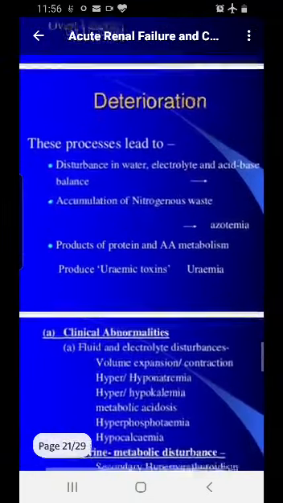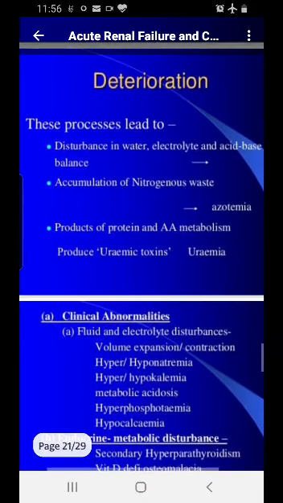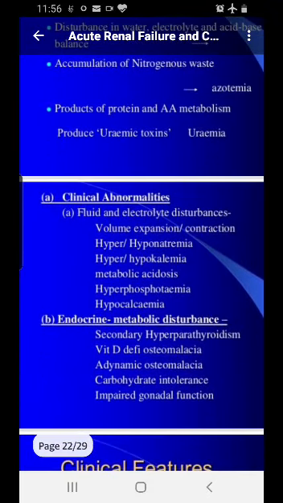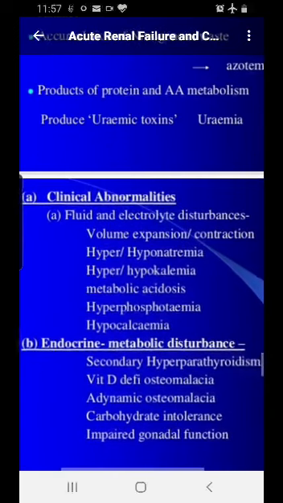So what happens when this deterioration happens is a disturbance in the water, electrolyte and acid-base balance, and accumulation of nitrogen waste, urea, creatinine and BUN, which leads to azotemia. There are products of metabolism of the uremic and the amino acids, and then there is an accumulation of the uremic toxins, and the patient will have the typical uremic breath and sweat, smelling like urea inside the circulation or also on the skin.